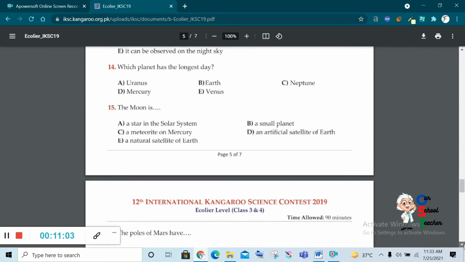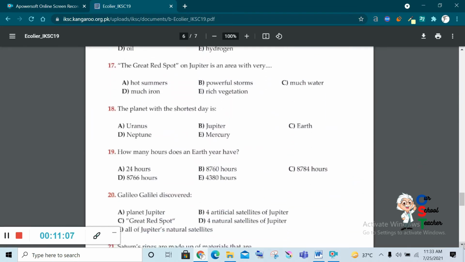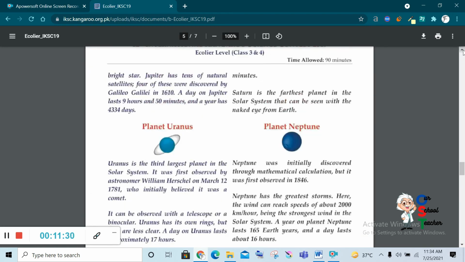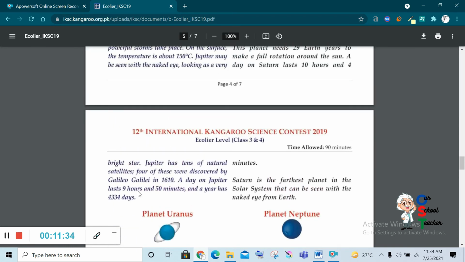The Moon, we have done it. Now move on to the next one. The poles of Mars, we have done it. Red spot, we have done it. Now question number 18. The planet with the shortest day is Uranus, Jupiter, Earth, Mercury. I think Jupiter. Just check Jupiter again.